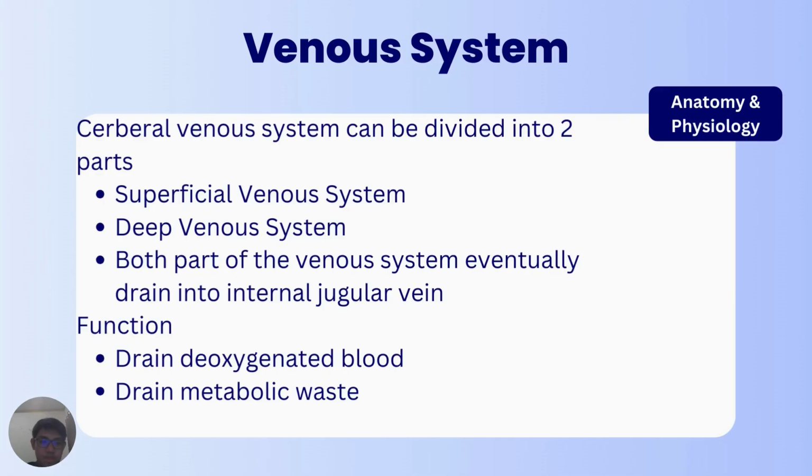Now I'm going to explain about the cerebral venous system. The cerebral venous system can be divided into two parts, which are the superficial venous system and the deep venous system. Both will eventually drain into the internal jugular vein. The function of the venous system is to drain deoxygenated blood and metabolic waste.